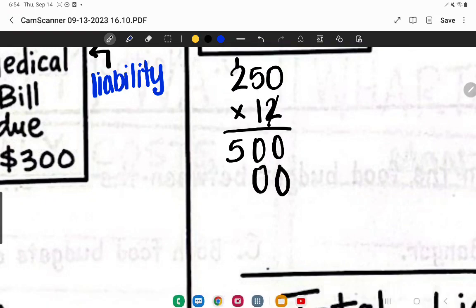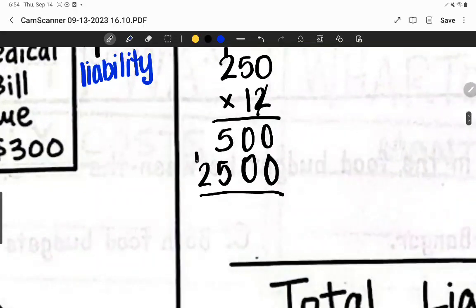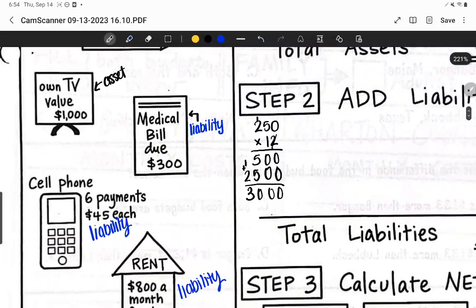1 times 0 is 0. 1 times 5 is 5. 1 times 2 is 2. We're going to add this all together. 0 here, 0 here. 5 plus 5 is 10. So we're going to do 0 here. 1 plus 1 is 3.